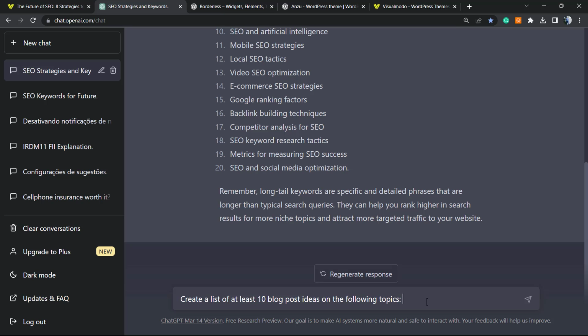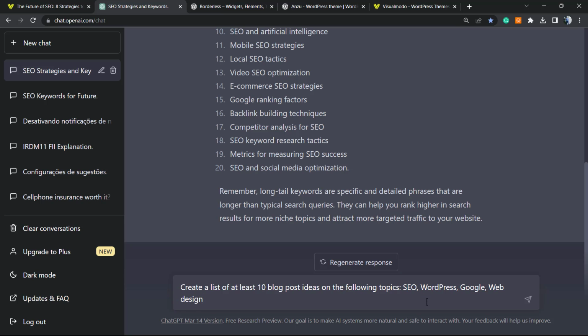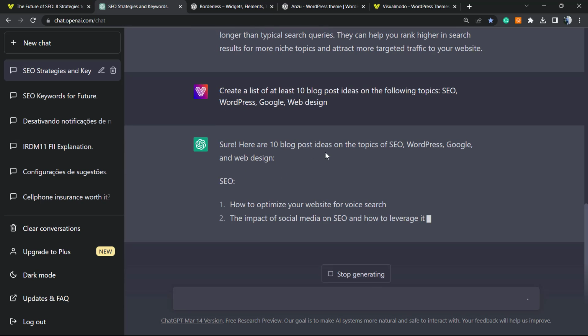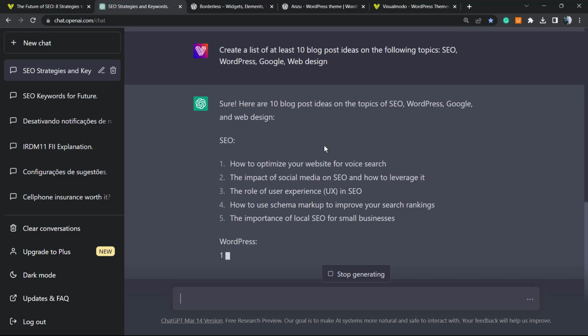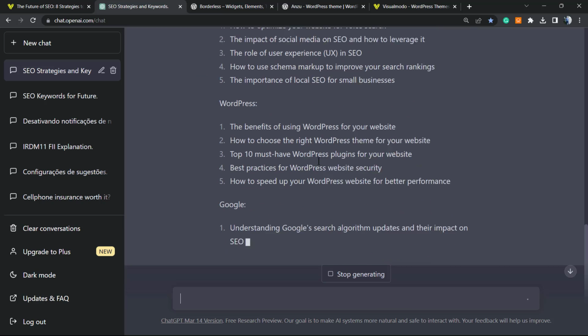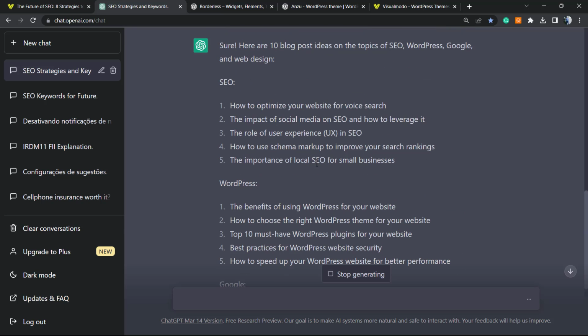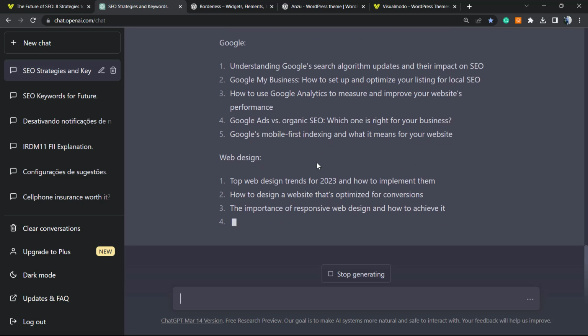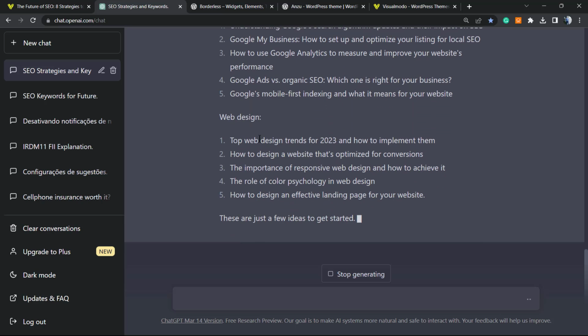This is up to your blog, but it can be SEO, WordPress, Google, web design. So it will create a couple of topic ideas for you to write posts on these topics. So really simple. Okay, of course not all the ideas are going to be as good as you wish, but it's a really good way to start. Let's move to another.